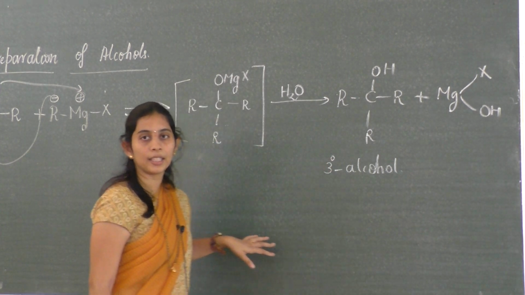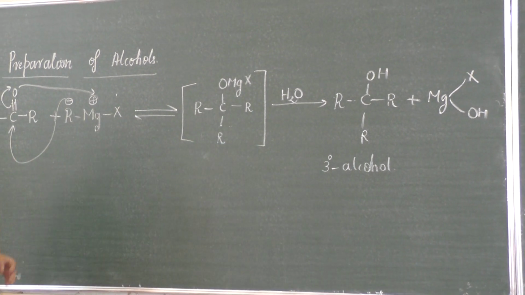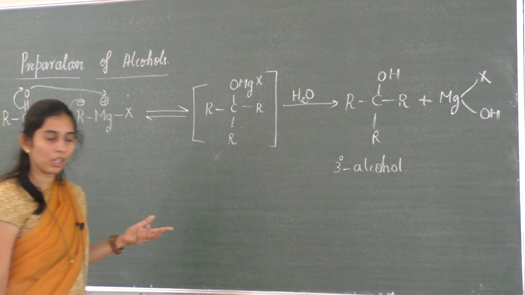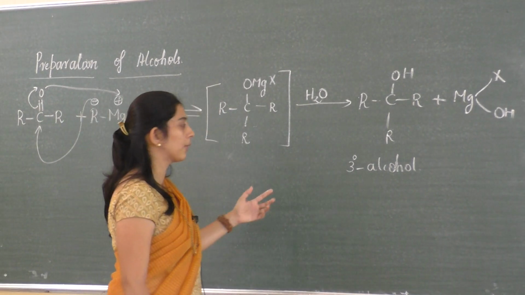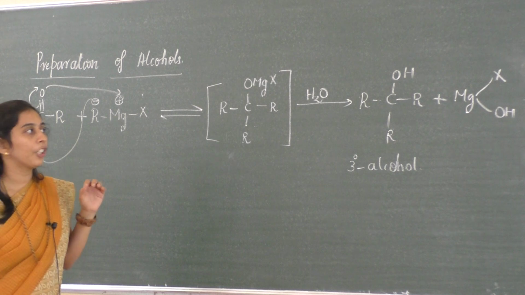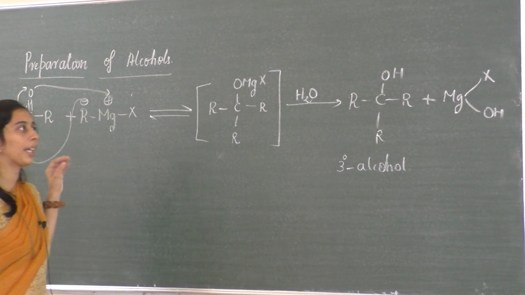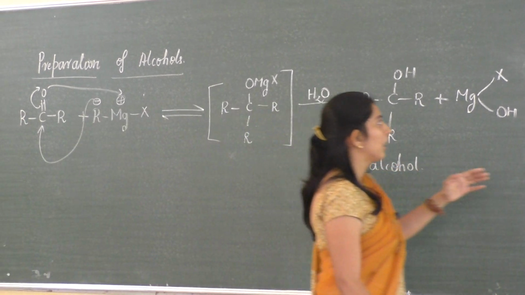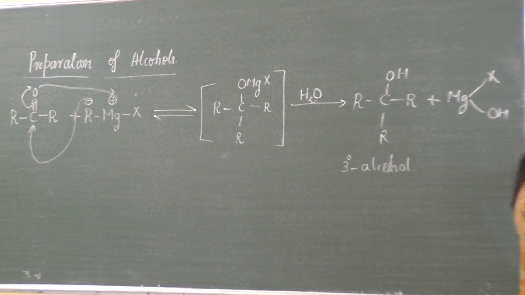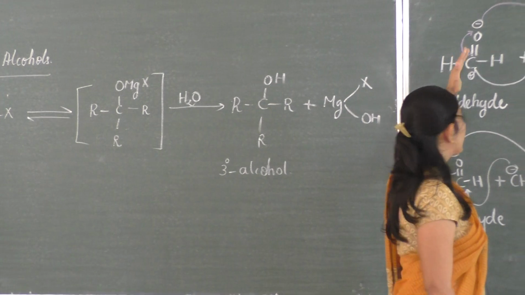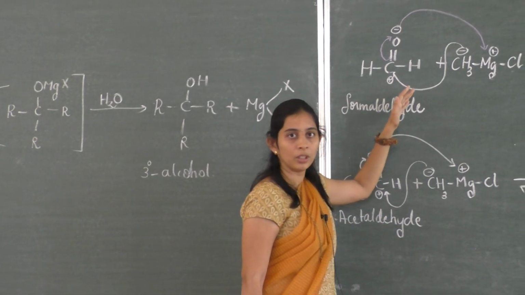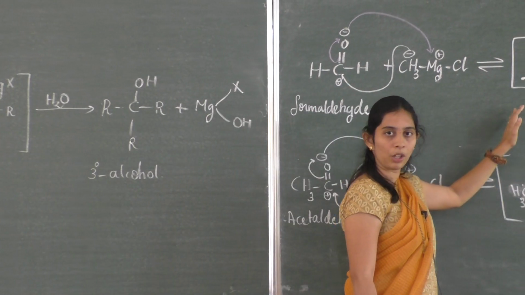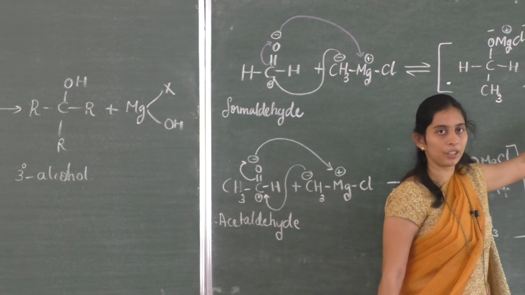Hope this is clear. This is how to synthesize a primary alcohol, a secondary alcohol as well as a tertiary alcohol. The mechanism is the same. First step is nucleophilic addition, where the nucleophile comes and attaches to the carbonyl compound, so an adduct is formed. Second step is hydrolysis.